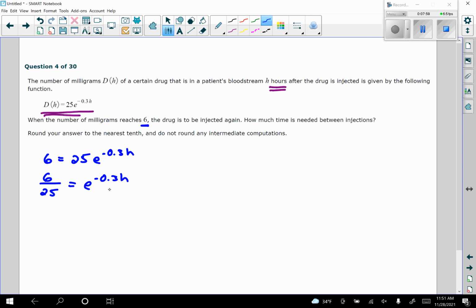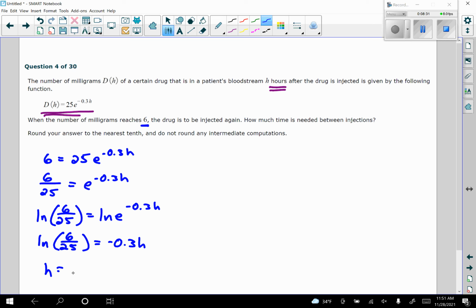Now what we need to do to bring this exponent down is to take the natural log of both sides. I'm choosing the natural log because there's an e here. So we're going to say the natural log of 6/25 is going to equal the natural log of e to the -0.3 h. And we'll simplify the right side. Now remember, this will just turn into a -0.3 h, because technically it'll be times the natural log of e, which is just 1, or we know that these are inverses of each other.